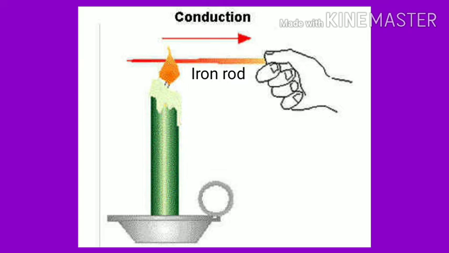Here, heat is transferred through the iron rod, right? So I have to ask you a question. Is the iron rod a solid? Yes, here the iron rod is a solid, right? And that solid helps to transfer the heat here. Clear? Such type of transferring of heat is called conduction.